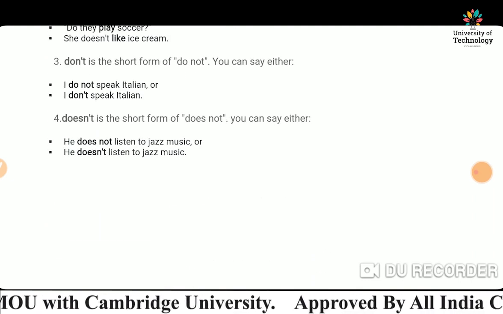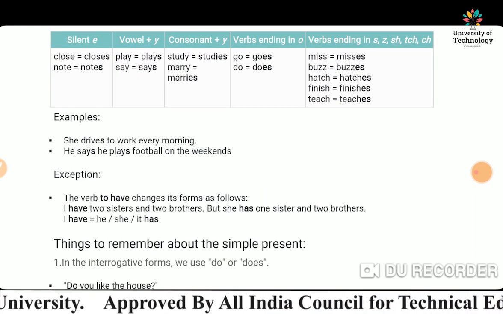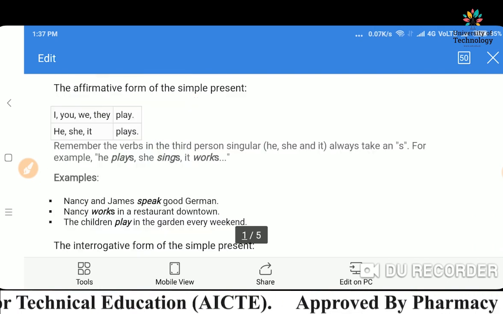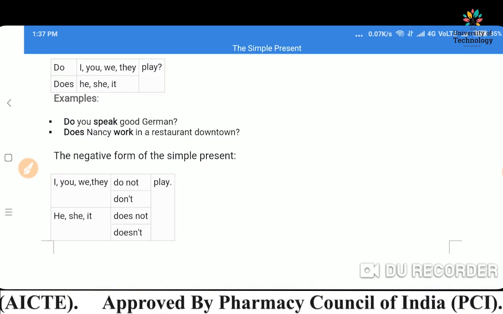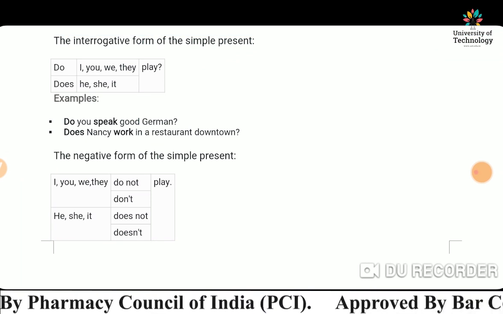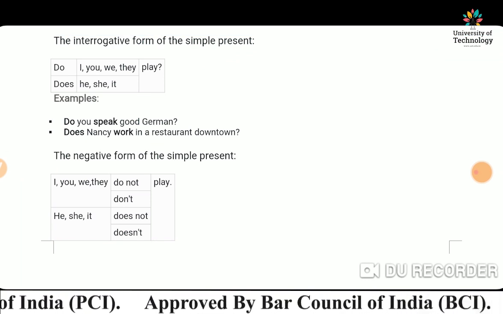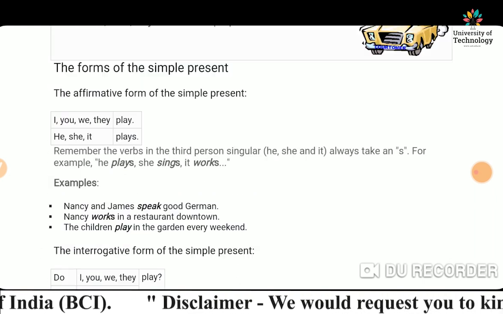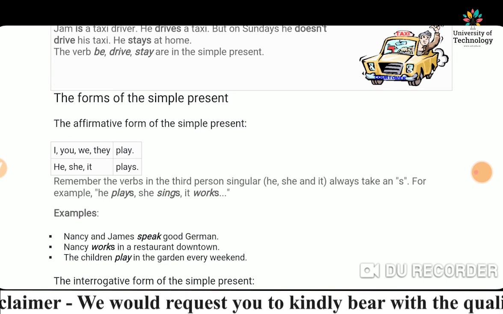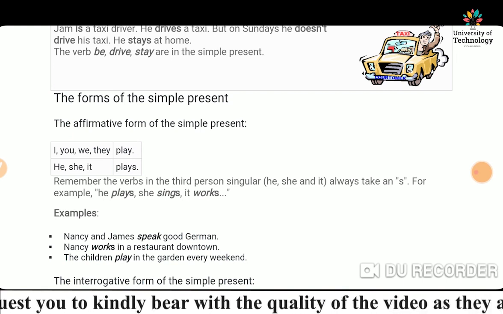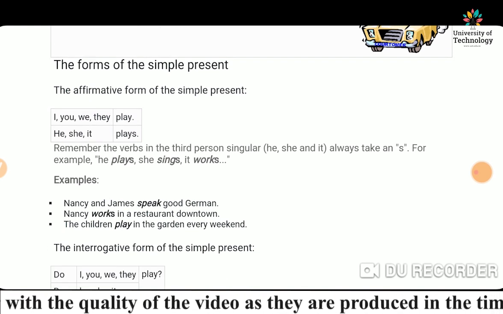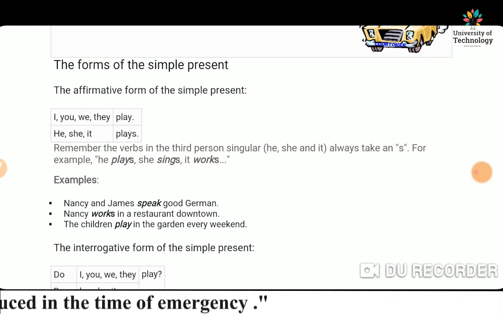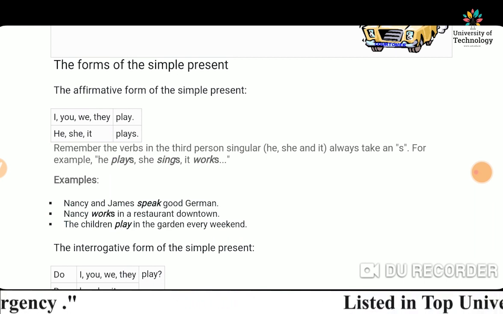Before starting present continuous, let's pay attention to the present simple tense once again. If we talk about the structure: subject plus verb first form plus object. If the subject is singular, he, she, it, third person singular, we have to use s or es.